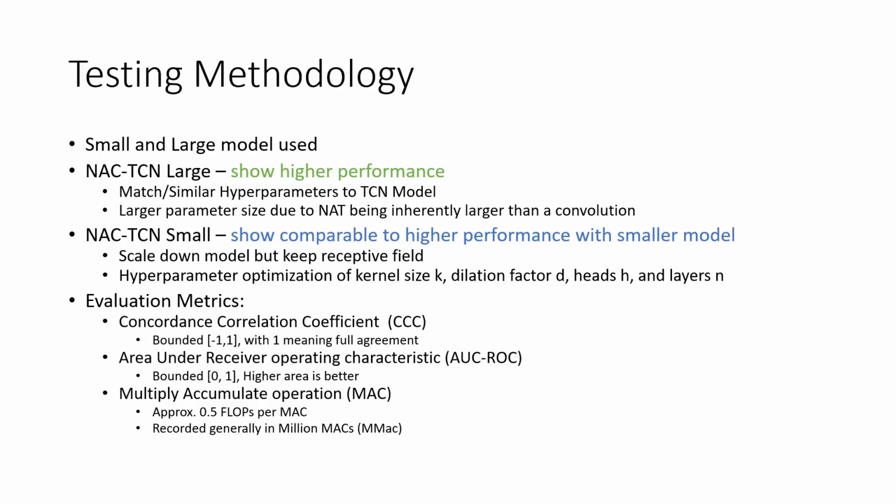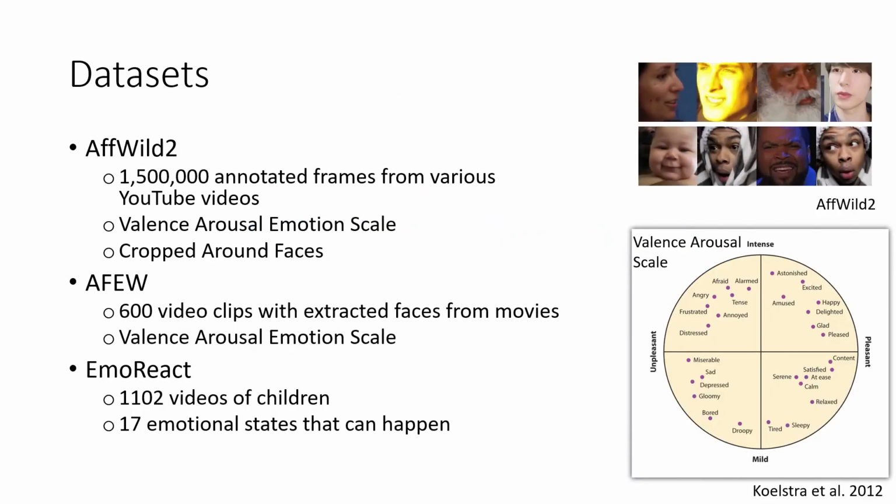And then we have the NACTCN small model, which shows comparable to high performance with a smaller model. We optimize all the hyperparameters, but we make sure to scale them down to keep the same receptive field but have a smaller model. For our evaluation metrics, we have the concordance correlation coefficient, where a higher number is better. Then we have AUC ROC for another data set, where a higher area is better. And finally we have our efficiency metric, the multiply-accumulate operation, which is approximately half a FLOP, so it should be lower.